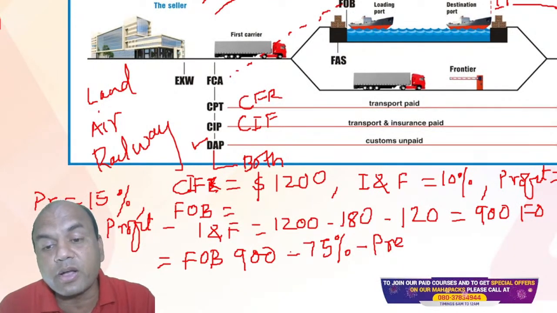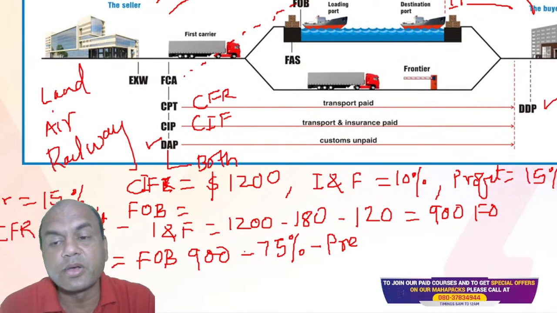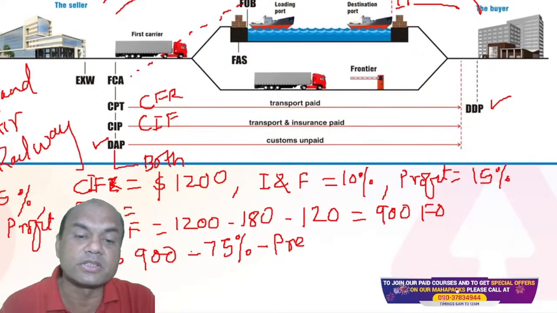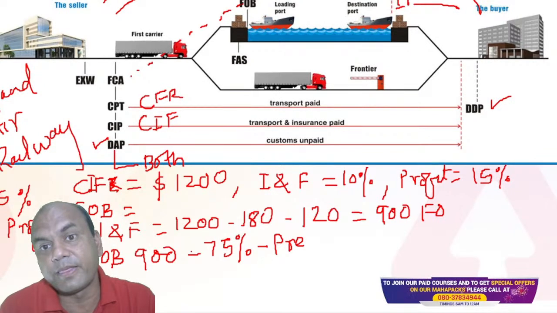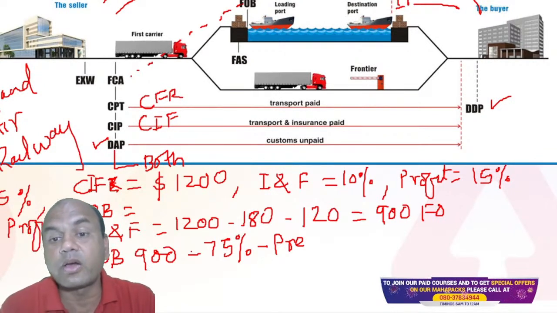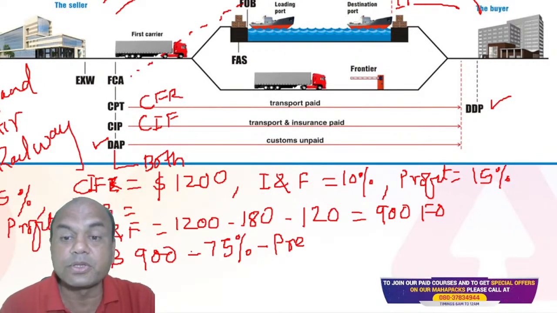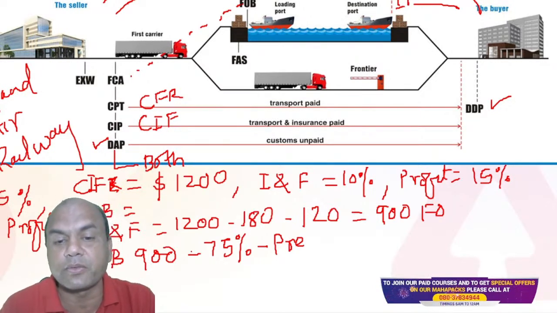Insurance and freight, now combined, is given as 10%. Profit is given as 15%. So suppose I tell you to arrive at the FOB value for pre-shipment finance in this scenario. What will you do? CIF is 1200, insurance and freight is 10%, profit is 15%.